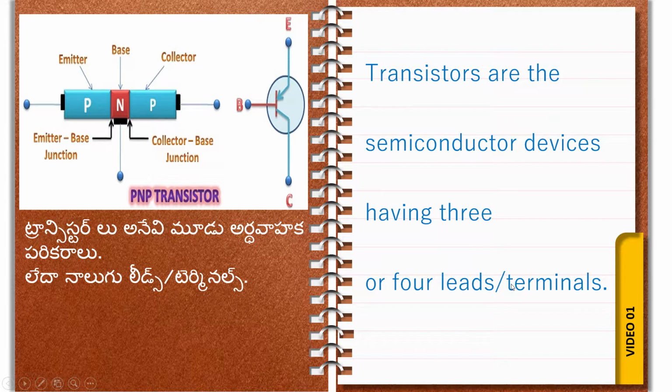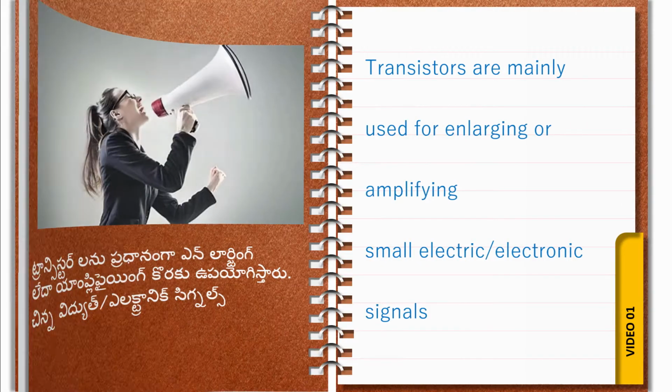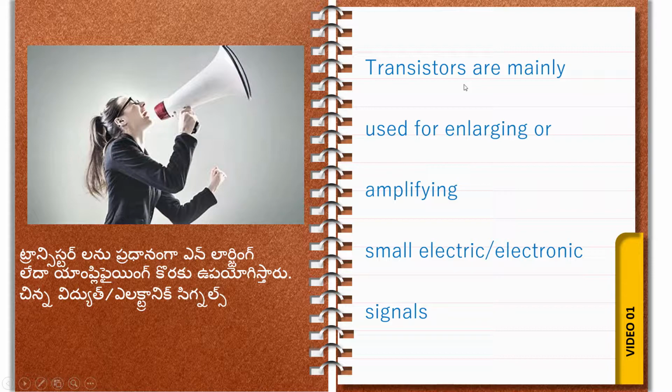Next, where transistors are used. Transistors are mainly used for enlarging or amplifying small electric or electronic signals. Suppose there is a loudspeaker.